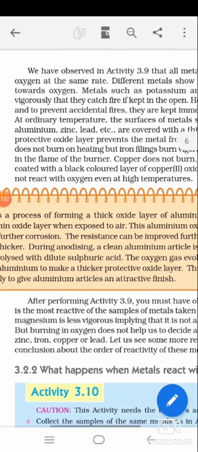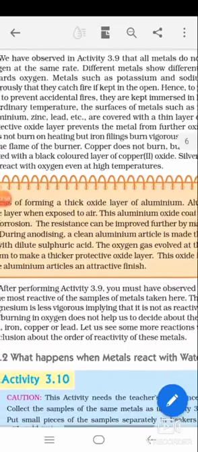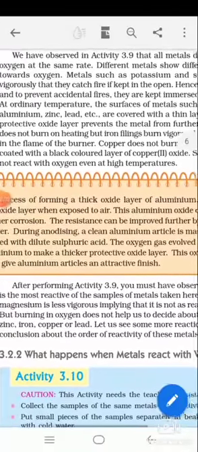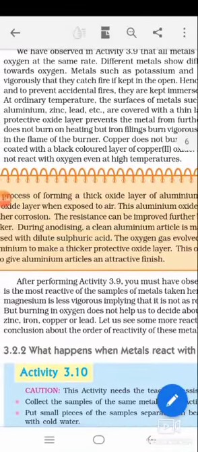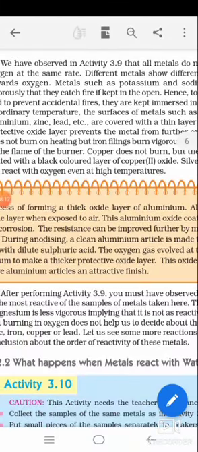passage completely. At ordinary temperature, the surfaces of metals such as magnesium, zinc, lead, etc. are covered with a thin layer of oxide. It acts as a protective oxide layer and prevents the metal from further oxidation. What is it actually? The metal is oxidizing in air and forming metal oxide.